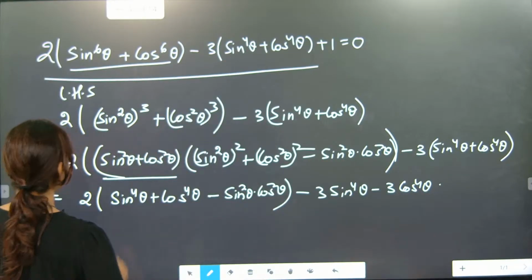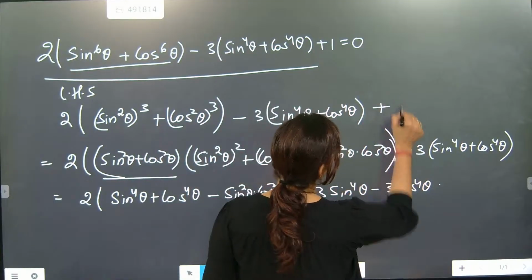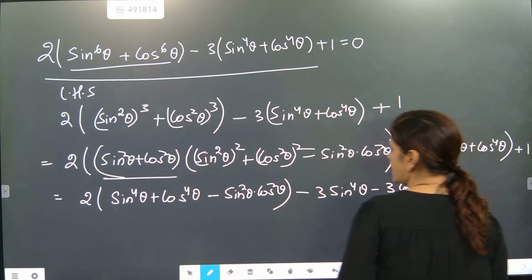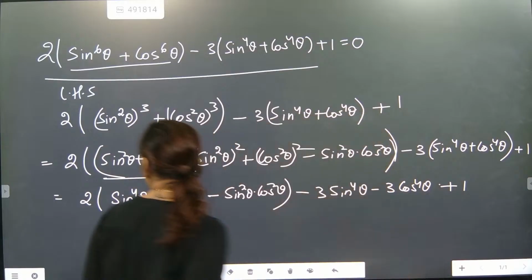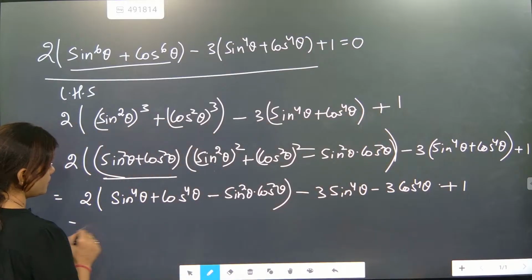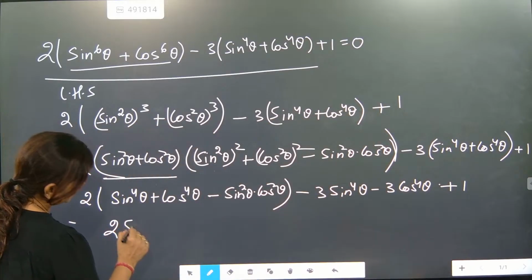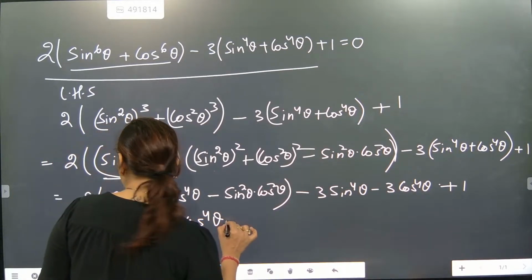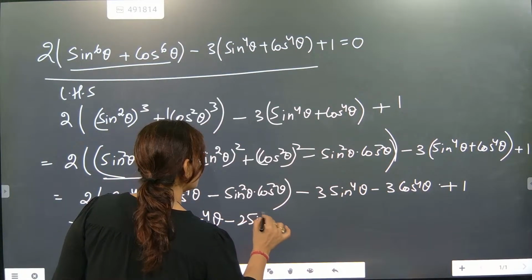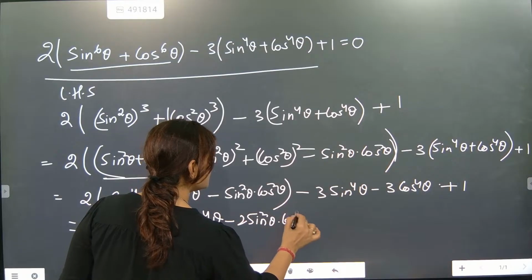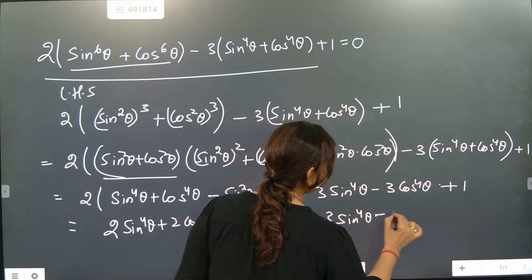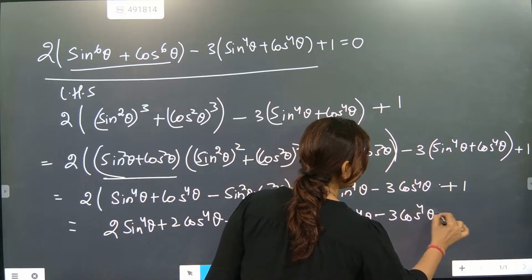Done? Okay. And here plus 1 is there. I missed plus 1. Okay. So now game is in our hand. This will multiply, it will become 2 sine 4 theta plus 2 cos 4 theta minus 2 sine square theta into cos square theta minus 3 sine 4 theta minus 3 cos 4 theta plus 1.